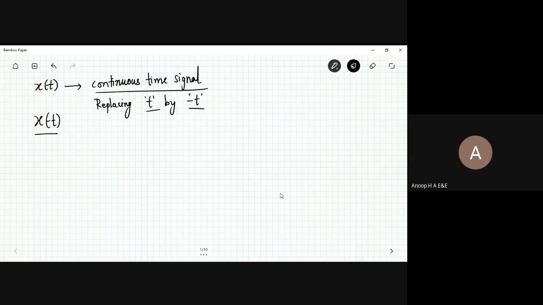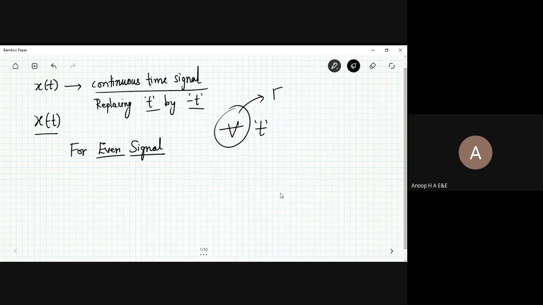So you have a condition for an even signal. For an even signal, the condition holds for all values of t, either on the left hand side, that is for t less than 0, or for t greater than 0, or at t equals 0.